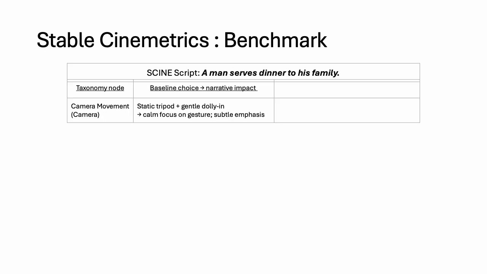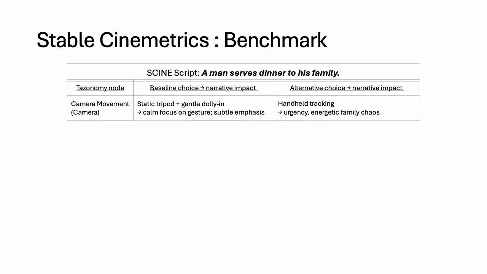Now, we'll start adding visual layers. Let's sample from the camera movement node. Our baseline choice is a static tripod with a gentle dolly in. The narrative impact of this choice is a calm focus on the gesture, creating a feeling of subtle emphasis.